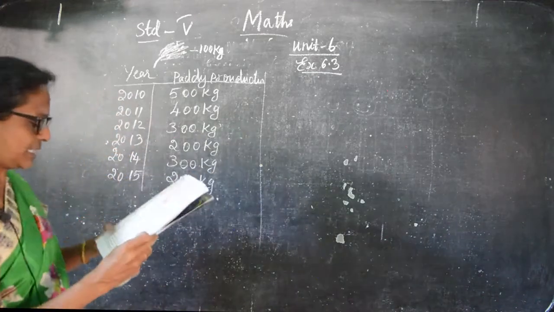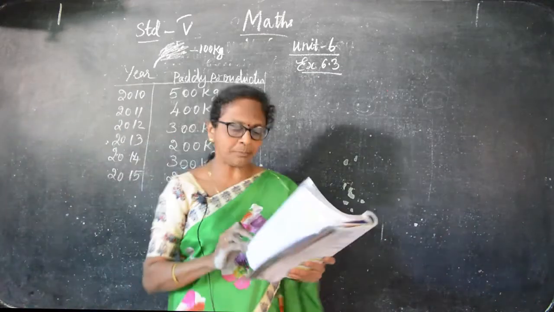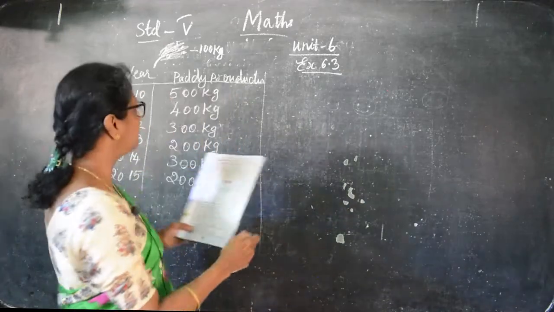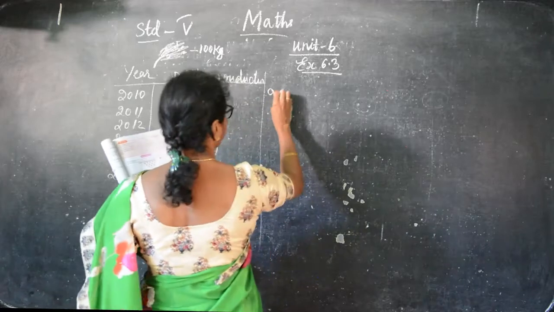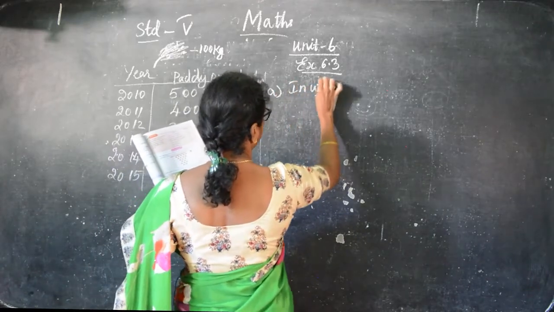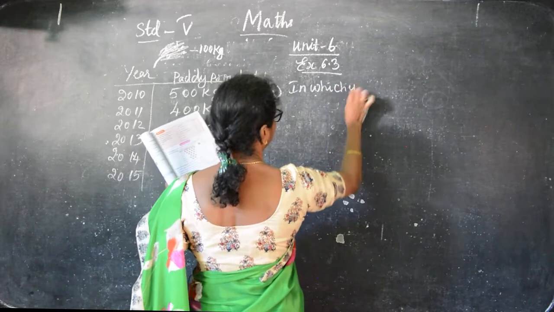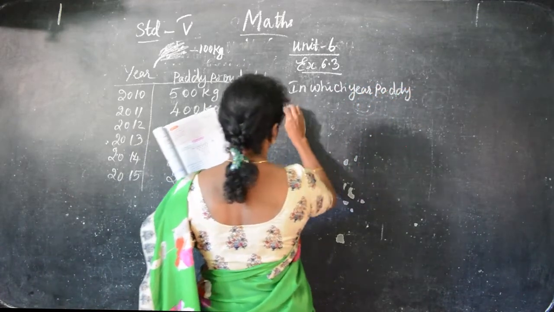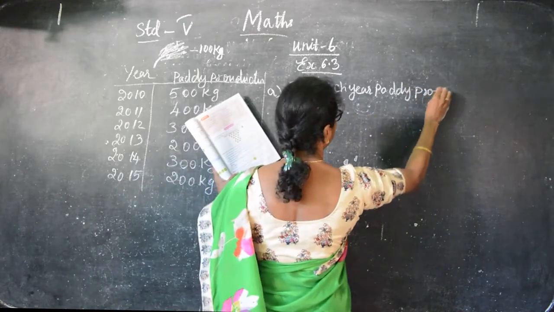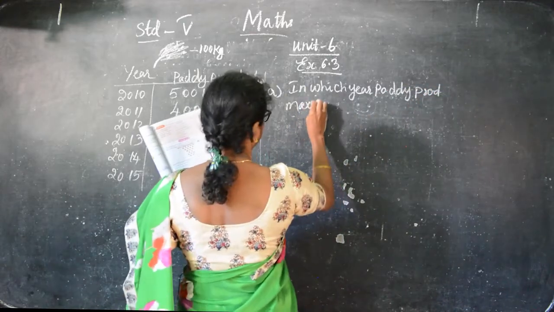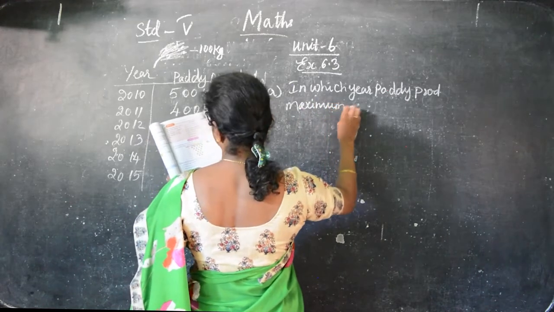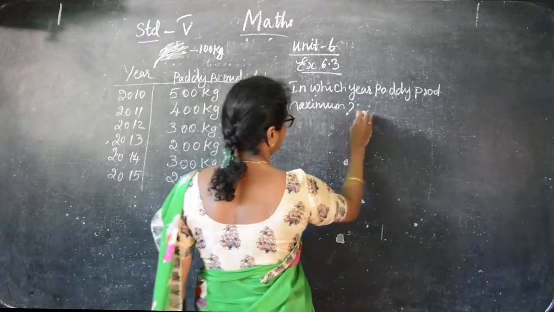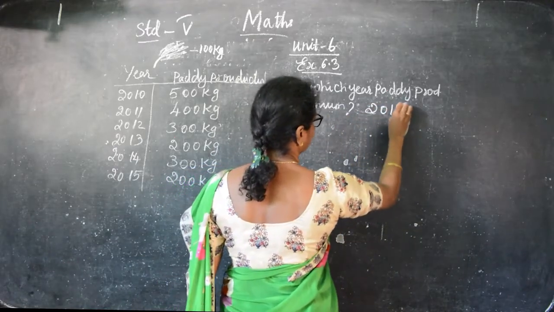Okay, now they are asking the questions. In which year was the paddy production maximum? Maximum means where it is more. In which year is the paddy production maximum? So 500 kg, 2010. The answer is 2010.